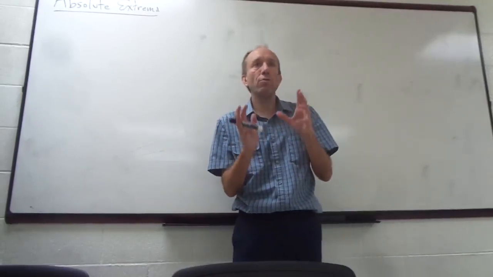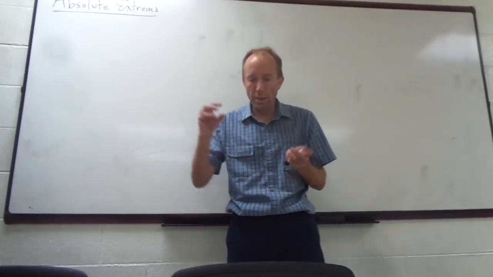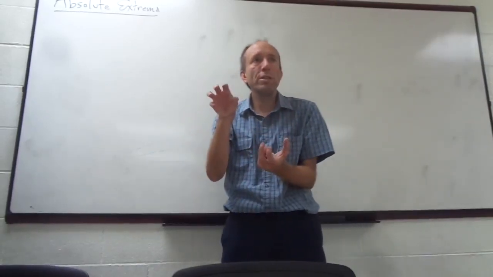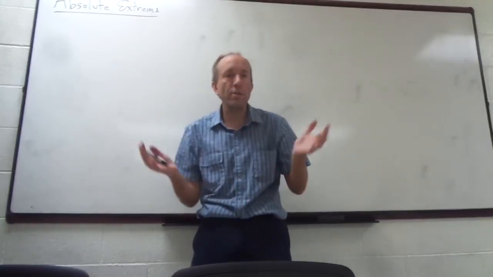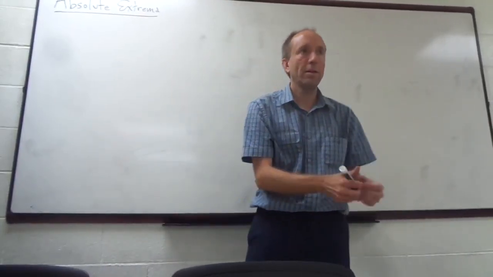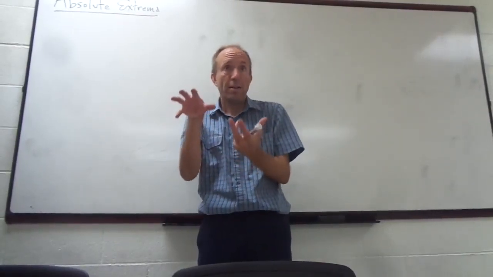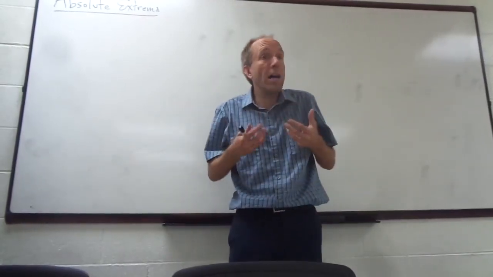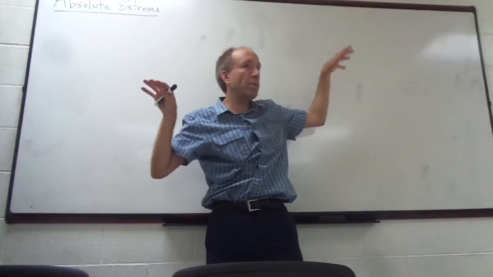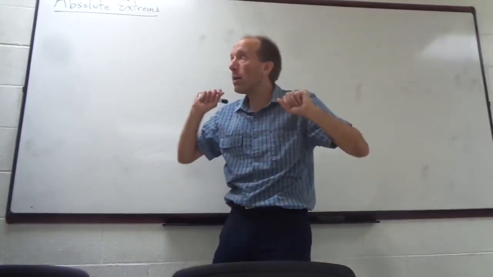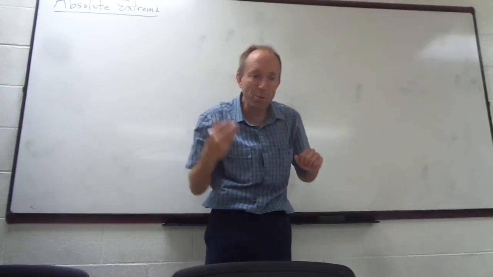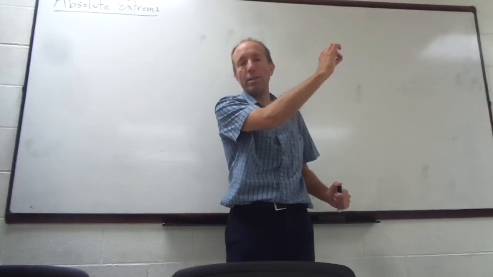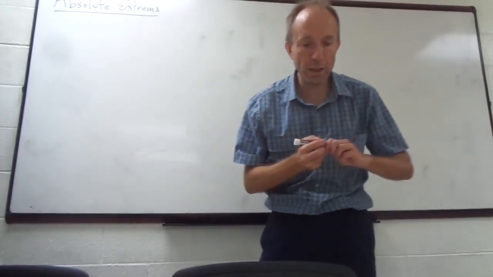You know, a relative or local maximum or minimum is just a high point or a low point on a surface. Those points may or may not be the highest of all points or the lowest of all points. They might be relatively the highest or lowest point. I could be standing on the top of a mountain, and at least locally I'm at the highest point. But there might be other mountains in the distance that are taller. When we talk about absolute maximums and absolute minimums, we are looking for the single highest point on the surface, the highest of all of the highest points.